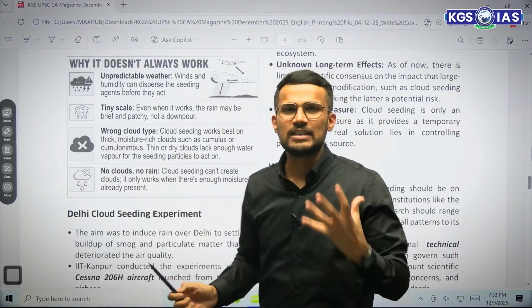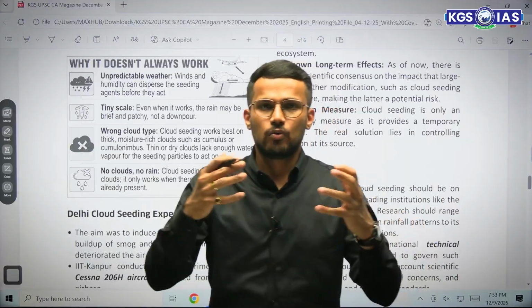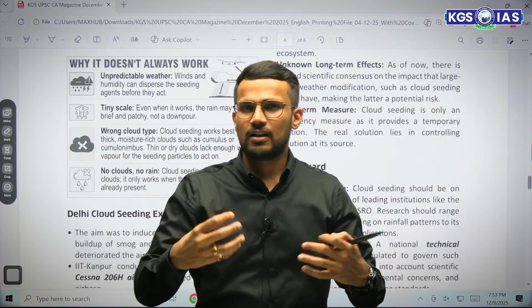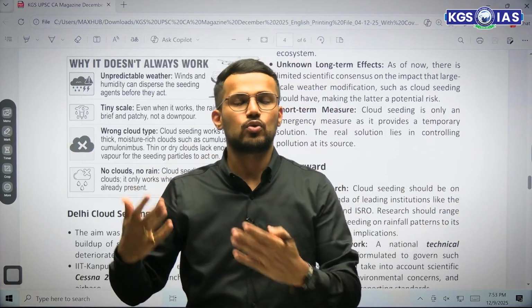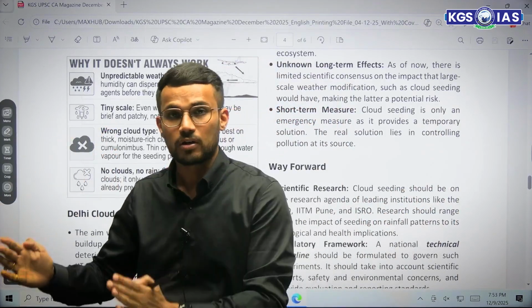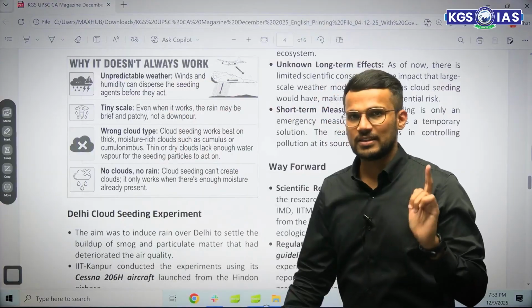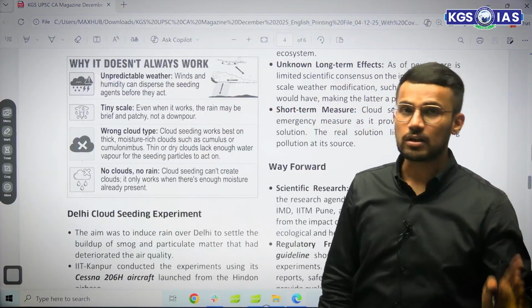And then tiny scale, that means these experiments would give you, let's say, rainfall in a small area, and there are hardly any methods to ascertain that this rainfall has occurred due to cloud seeding only. So those are the problems. That's why cloud seeding does not work always.